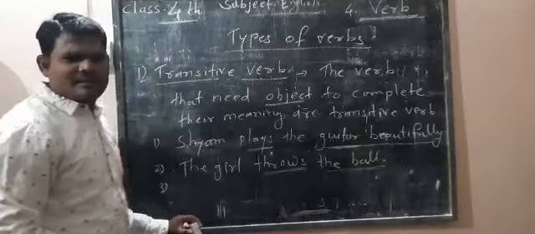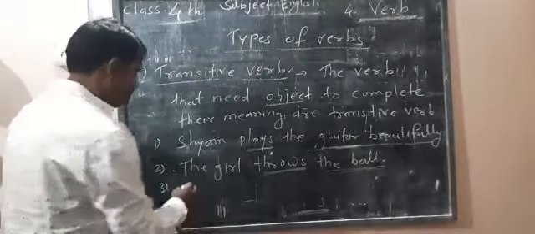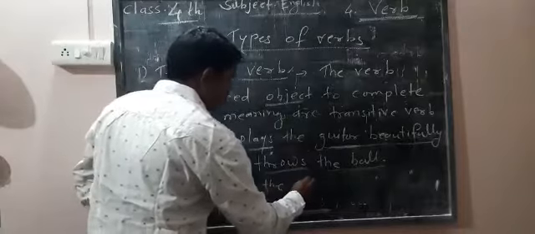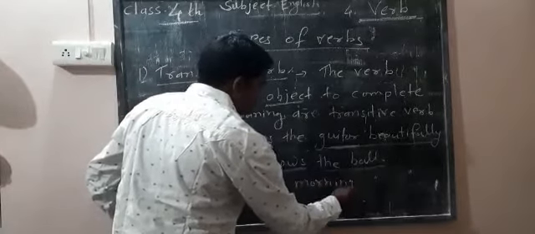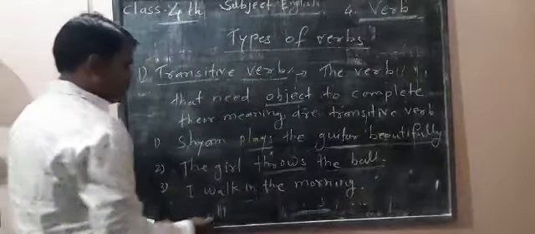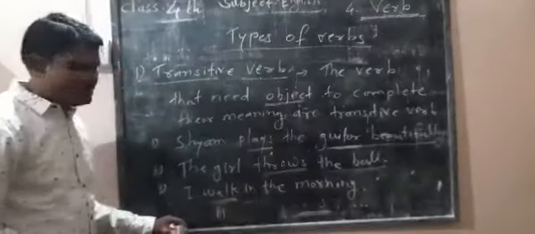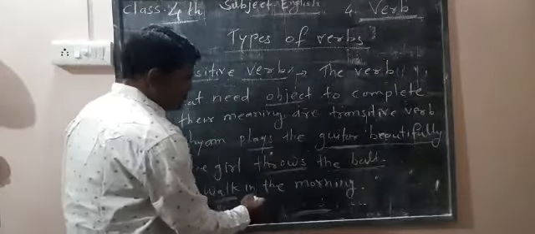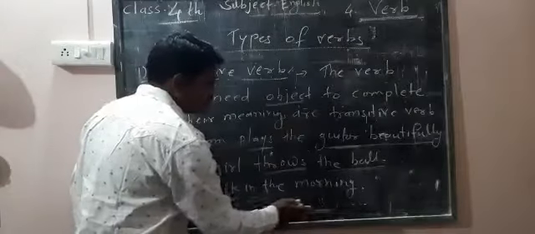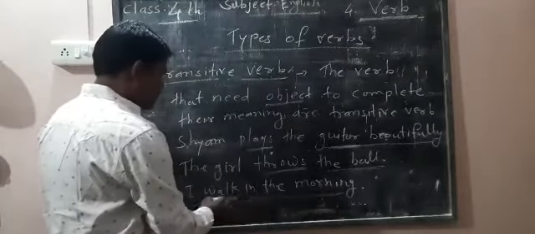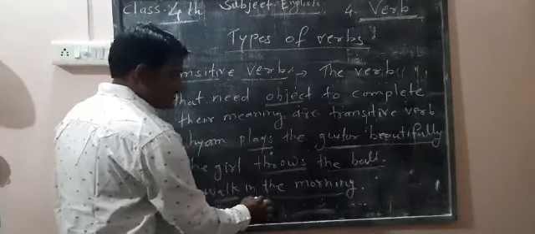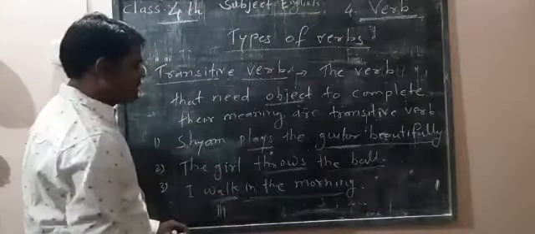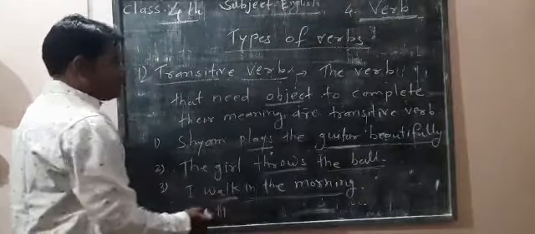Now next, I walk in the morning. In the sentence, walk is a verb, and this is an example of transitive verb because in the morning is the part of object. Object is important. I walk in the morning means when, in the morning. So here is a clear meaning of the verb. So it is the transitive verb. It is an example of transitive verb.